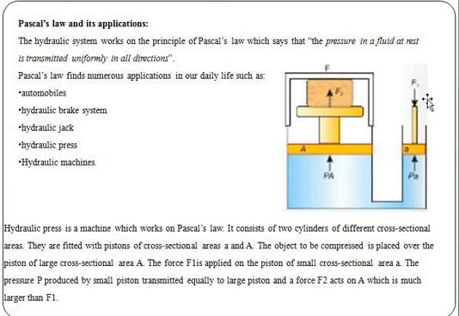The force is applied at the smaller piston, which pushes the liquid to the larger piston. That is, force F1 is applied on the piston with small cross-sectional area a. The pressure P produced by the small piston is transmitted equally to the large piston, which exerts the force F2 with large cross-sectional area capital A.